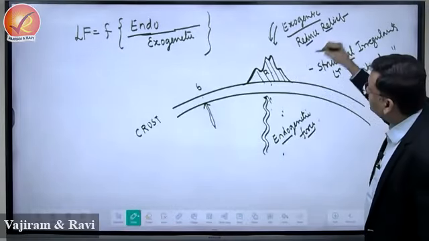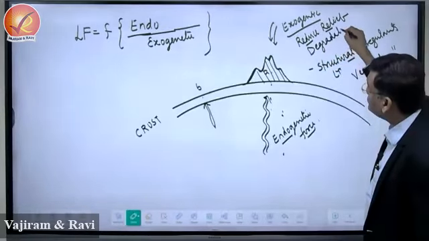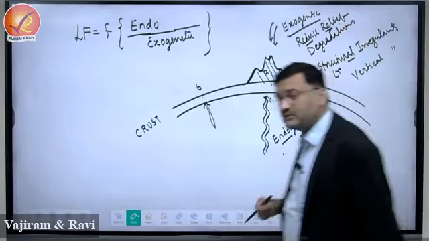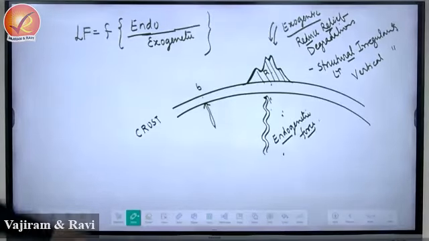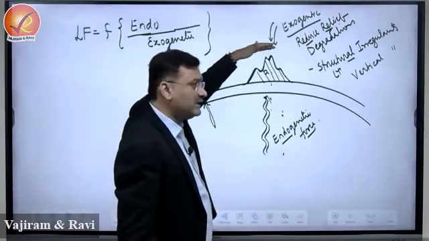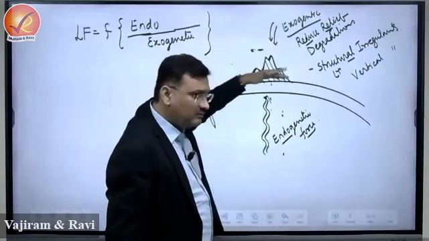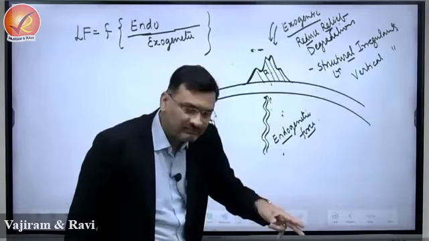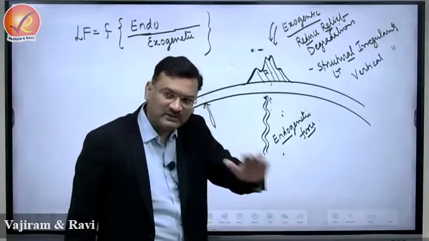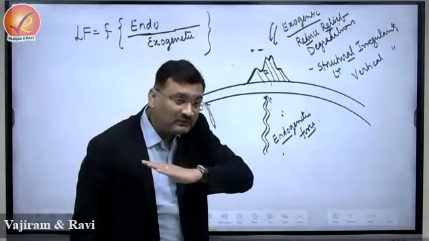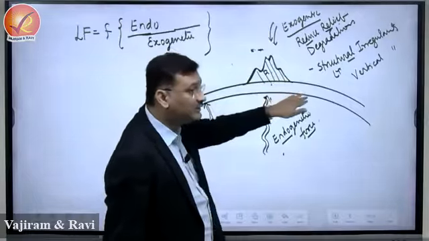And if it is reducing the relief, means what? The tendency is to cause degradation, degradational tendency. The tendency of exogenetic force will be to bring down this, modify both the relief, absolute as well as relative, it will keep reducing both, and it will convert that area into what? Flat, right? Make it uniform.